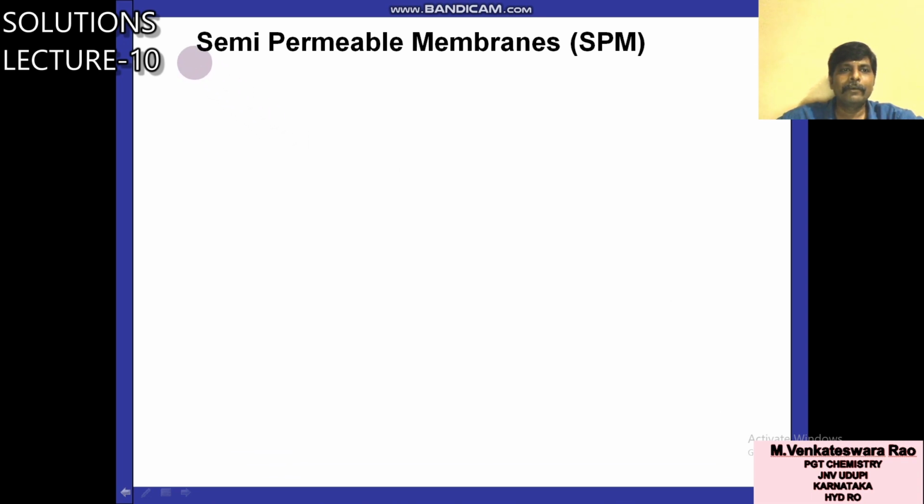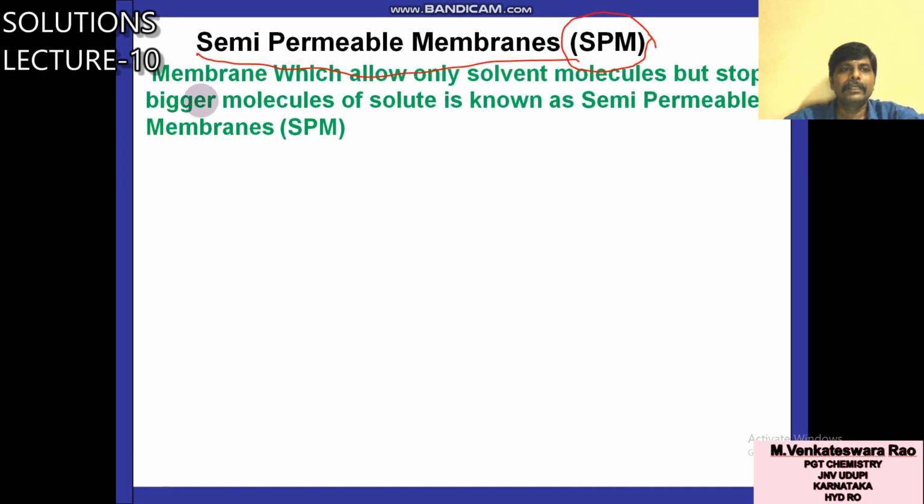Now we will see what a semi-permeable membrane is. We will call it SPM, semi-permeable membrane. It is a membrane which allows only solvent molecules. In all these earlier examples, there was flow of water only. That means a membrane which allows only solvent molecules like water, but stops bigger molecules of solute.